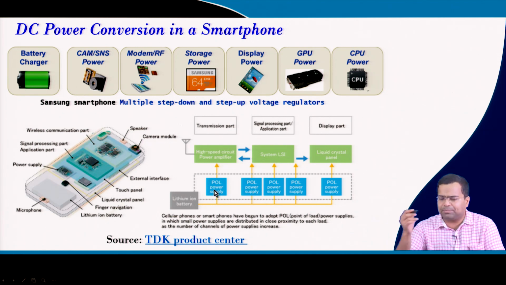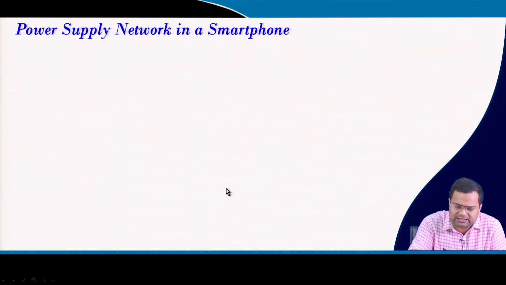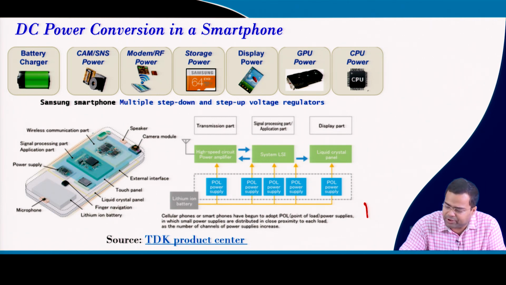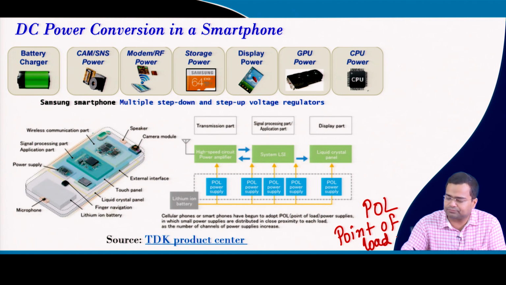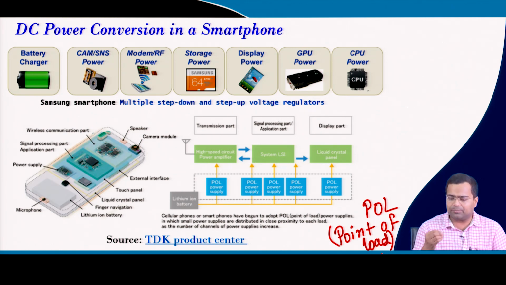Here POL stands for point of load. So, this is the point of load converter. This point of load power supply, POL, is used because it supplies directly to the load.